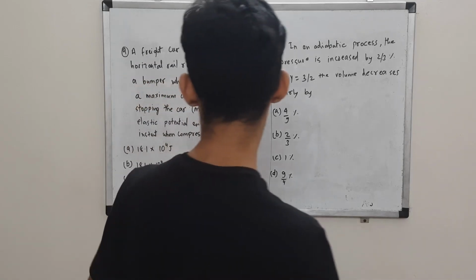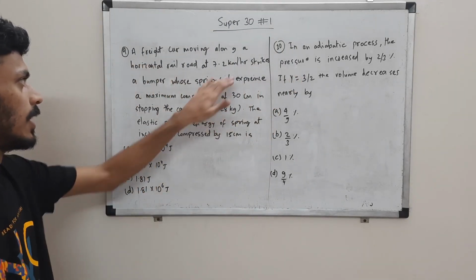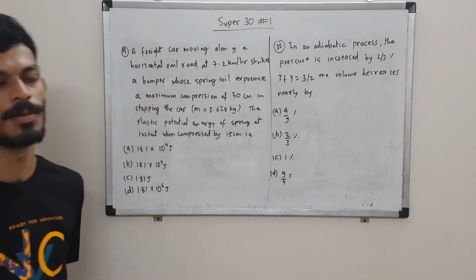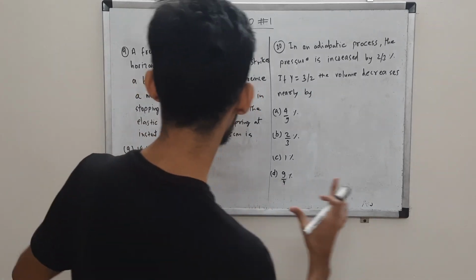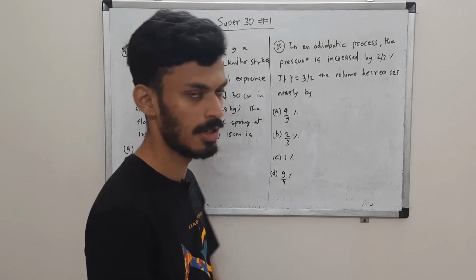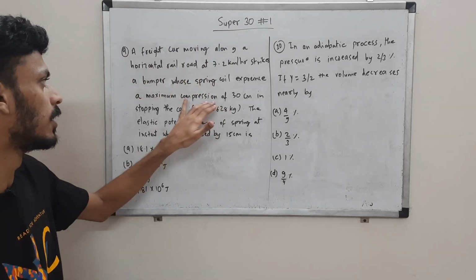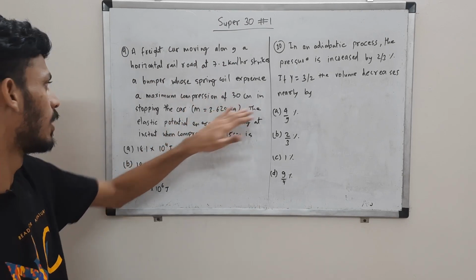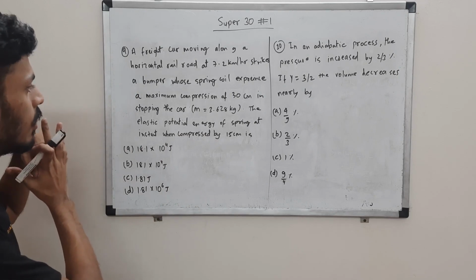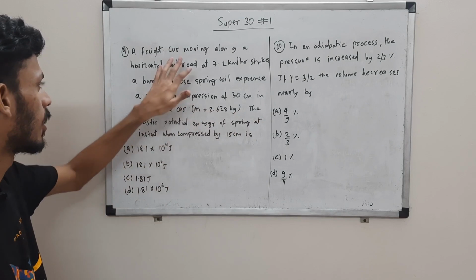Question 9 over here, we have a freight car moving along the horizontal, so 1D motion with this speed, and it strikes a bumper spring coil. So this is a mechanism made to stop that cart. We have a spring, it will hit that spring with this speed, and basically the spring will compress a certain length and make the cart stop. So the maximum compression the spring experiences is 30 centimeters in stopping the cart. So when the compression is 30 centimeters, the spring will stop the cart. And the mass of the cart is given.